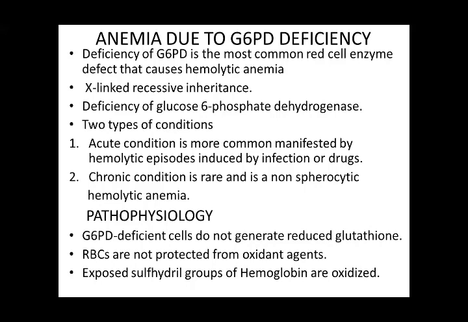So one is acute condition, which is manifested by hemolytic episode induced by use of drugs or by infections. And the second one is a chronic condition. Pathophysiology. Affected red cells do not generate reduced glutathione. RBCs are not protected from oxidant drugs and agents, and exposed sulfhydryl groups of hemoglobin are oxidized.